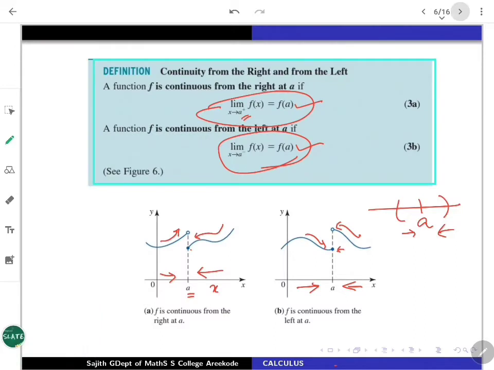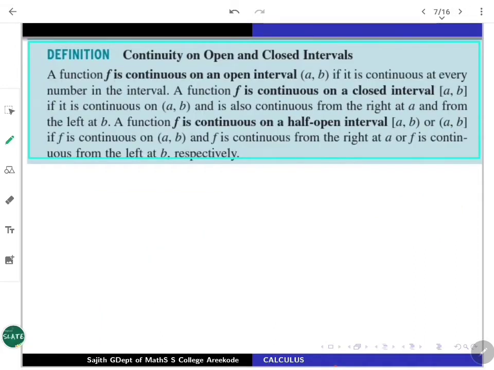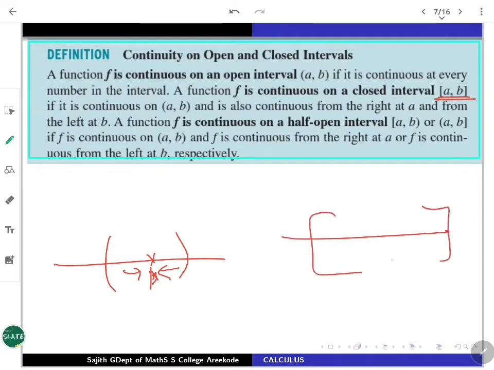Such things in general one can write in the following way. These are all the things we have defined. In the open interval AB, if our point is somewhere here and you are approaching it from right and left, both sides the limits should be the same and that should match the evaluation. On the other hand, if it is in a closed interval AB, then to discuss the continuity throughout AB, you have to check the open interval AB first, as before. Everywhere it should be continuous.